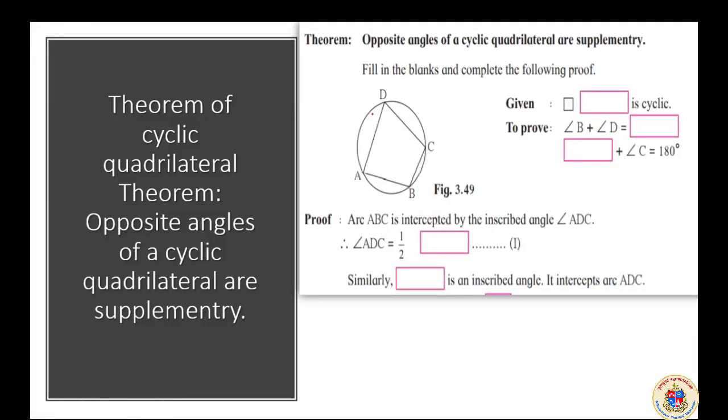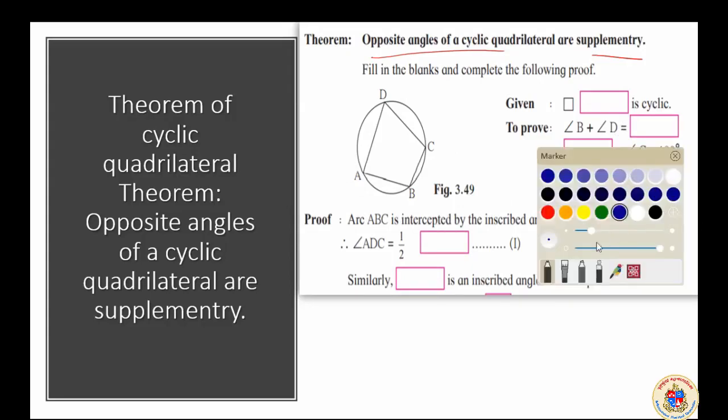And the theorem is opposite angles of a cyclic quadrilateral are supplementary. That is the theorem. Understood? Now we are asked to fill in the blanks here. Filling the blanks over here will help us to understand that. So let me do that.